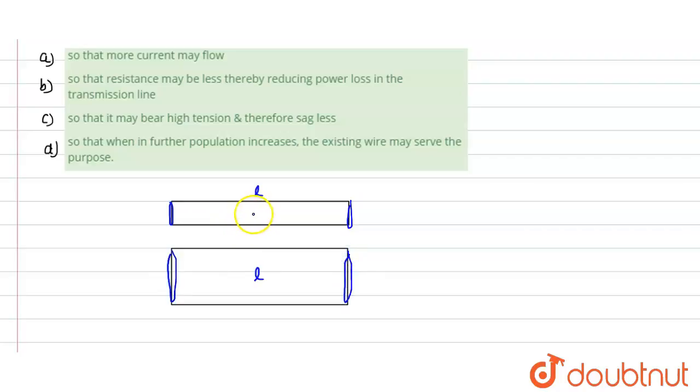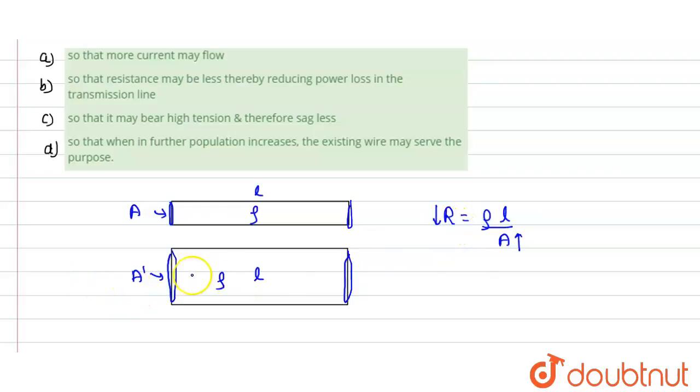Now let's say the resistivity would be the same, since resistivity is a property of the material and we have not changed the material. Here the area is, let's say, A, and here the area is A dash. Now if the area is greater, what will happen? For the first wire, the resistance R equals rho L divided by A. If we increase the area of cross section, resistance would decrease. What is the benefit of decreasing resistance?